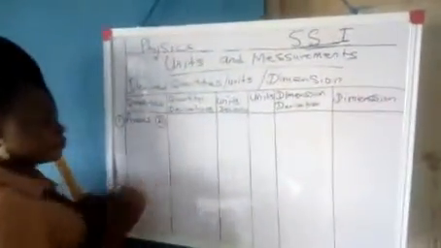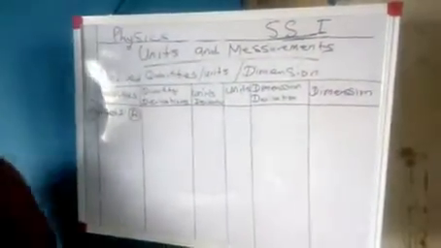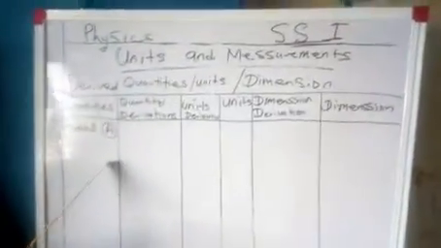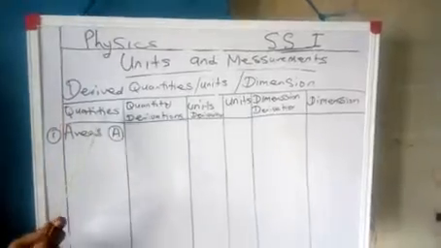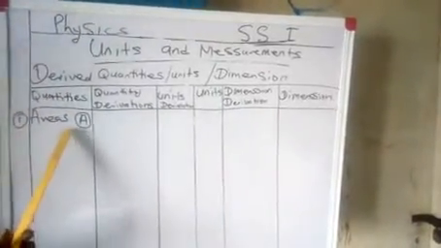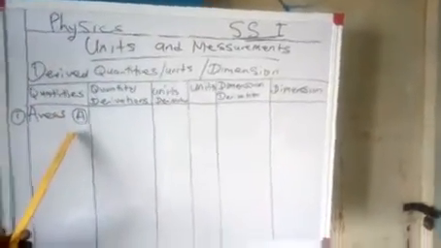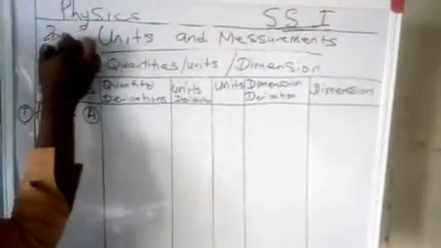The abbreviation for area is A. This A that you are going to see here is the abbreviation for area. It represents area. When you see 20A, it's not 20 area.